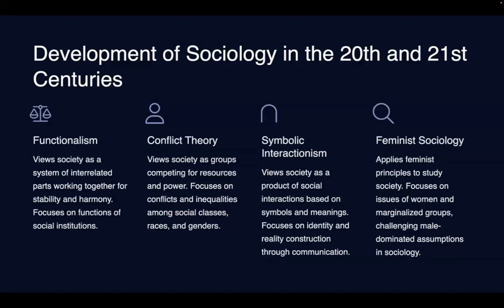And there is another methodology, symbolic interactionism. It views society as a product of social interactions based on symbols and meanings, focusing on identity and reality construction through communication. Okay. Feminist methodology applies feminist principles to study society, focuses on issues of women and marginalized groups, and challenges male domination assumptions in sociology, like the idea that gender is a natural construct. Thinkers like Ann Oakley, Sylvia Walby, Kamla Bhasin, said no, it's a social construct. It's not a natural construct.